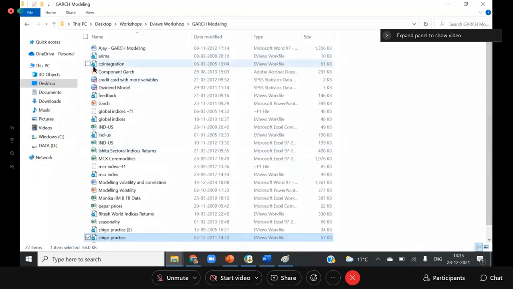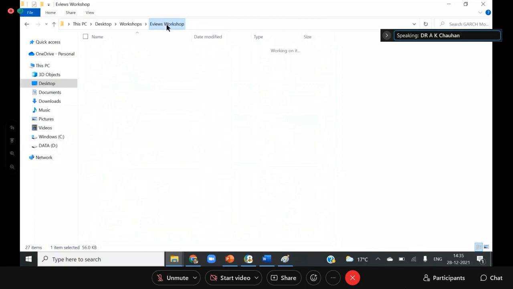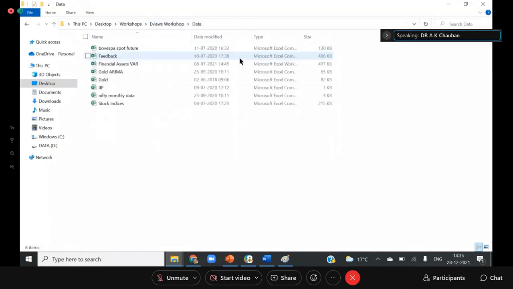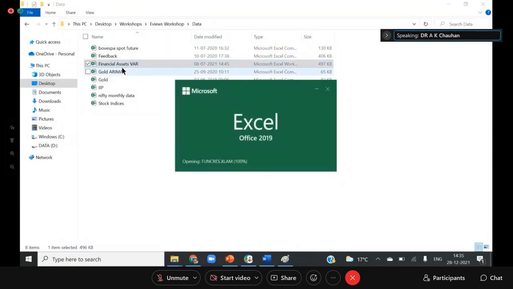Okay. So now I am showing you one more thing. I am using a data set of financial assets. I am now showing you how to capture the impact of an event on volatility.